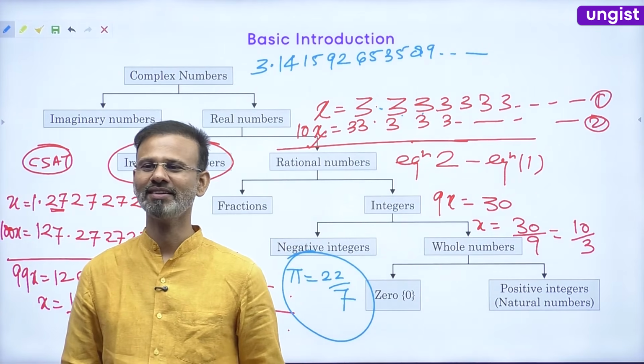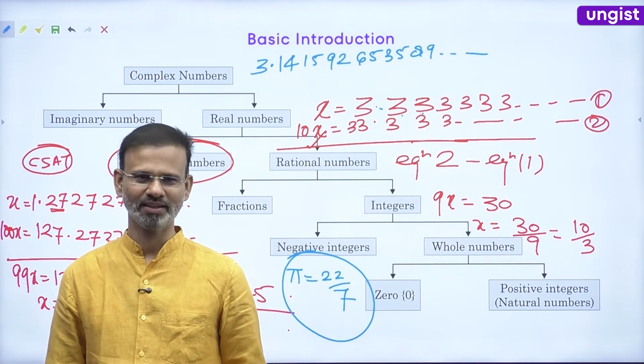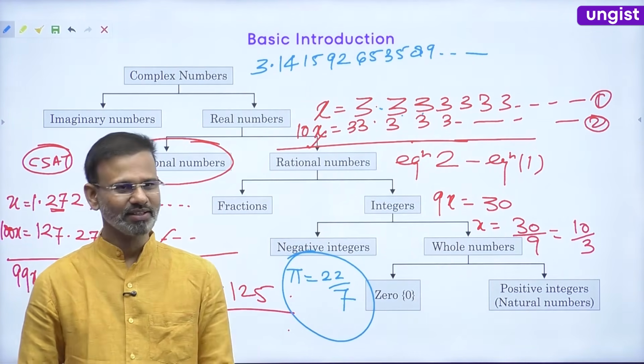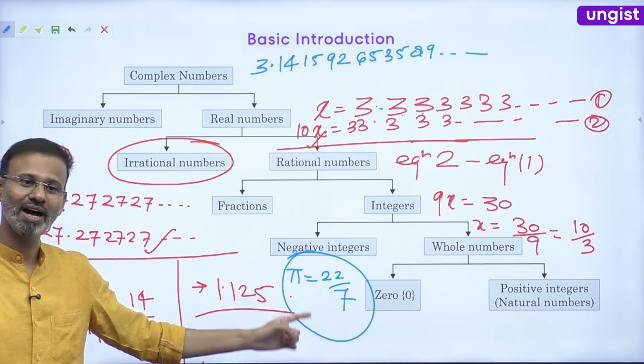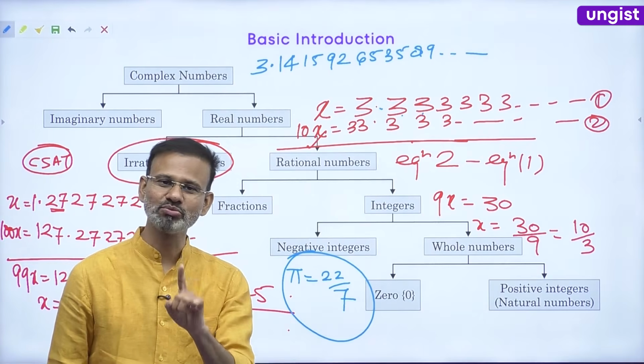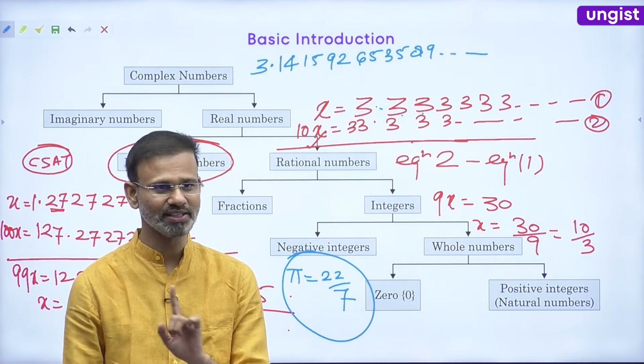Real value of pi is 3.14. See everyone, this is not the exact value of pi. So from today, don't say that pi is 22/7. Please don't say this.